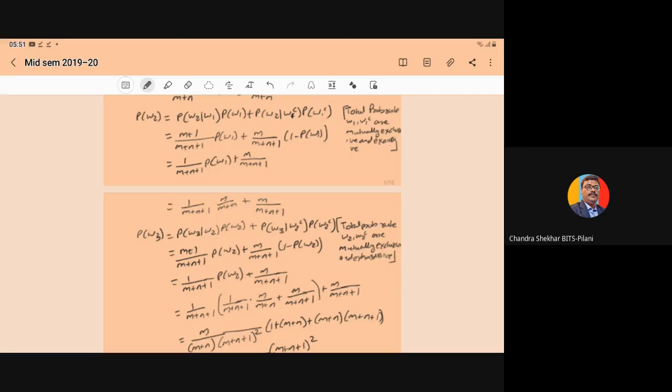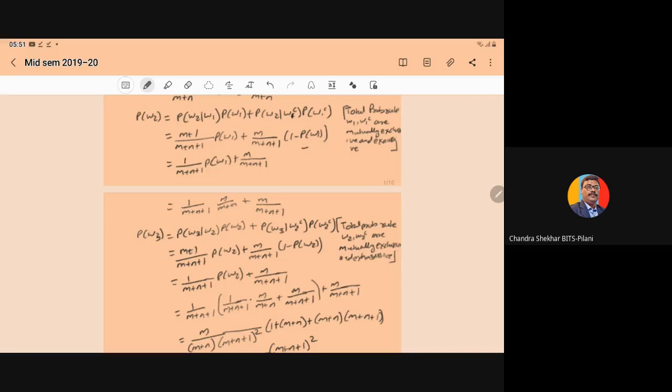And here we have the probability of W2 given W1 complement, which means there are m plus n plus 1 marbles and m black marbles only. So it will become m upon m plus n plus 1. And the probability of W1 complement can be written as 1 minus probability of W1.